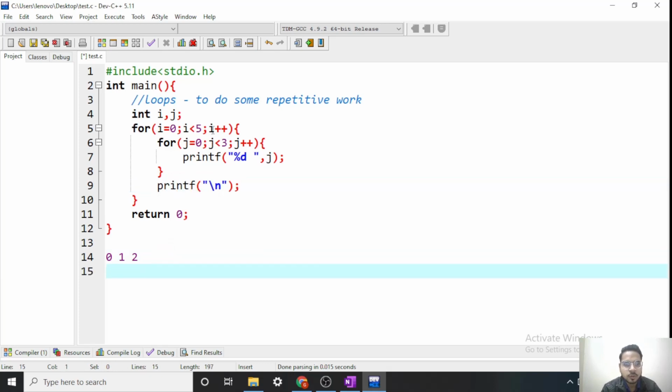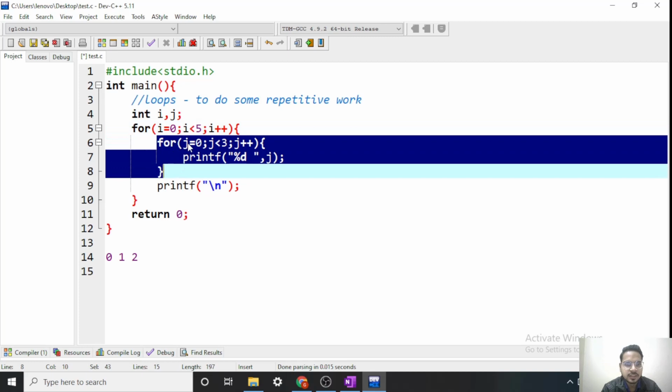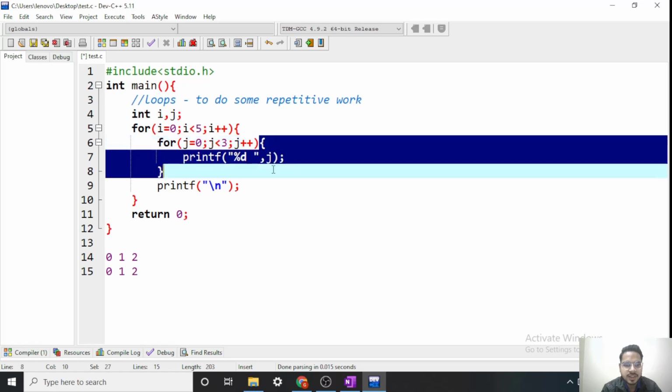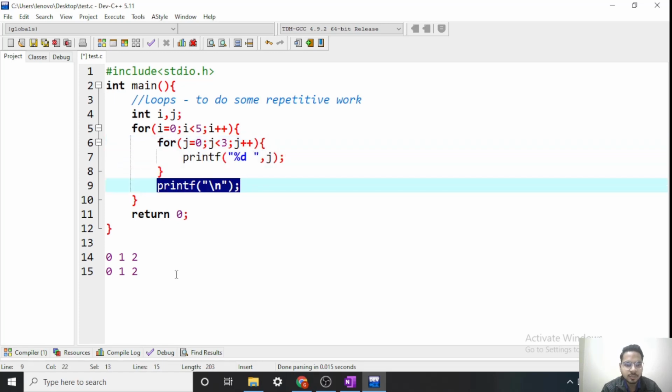Again now what will happen? i plus plus. From here where will we go? We will go to here. i plus plus. i will become 1. This condition is still true. 1 is less than 5. Again this for loop will start. So again j will be set to 0. Then again we will check the condition and print the value of j. So j is 0, print 0. Then j plus plus, j becomes 1, print 1. Then 2. Again j will become 3. This condition will become false. So exit this inner loop, come here and print a new line.